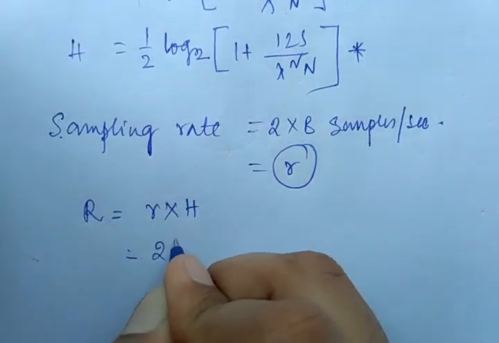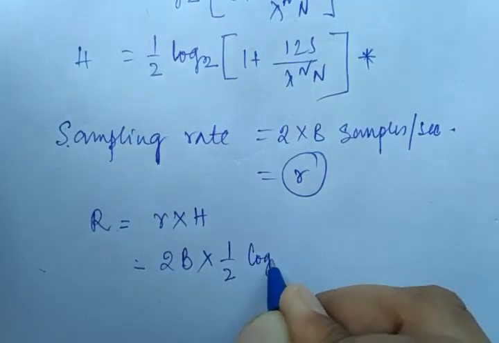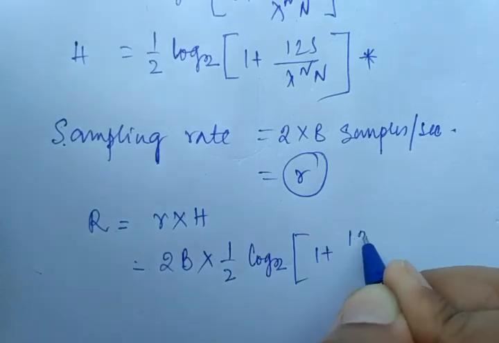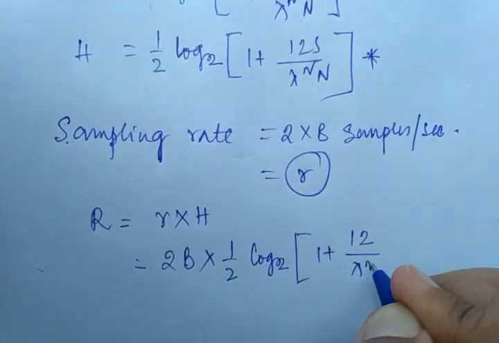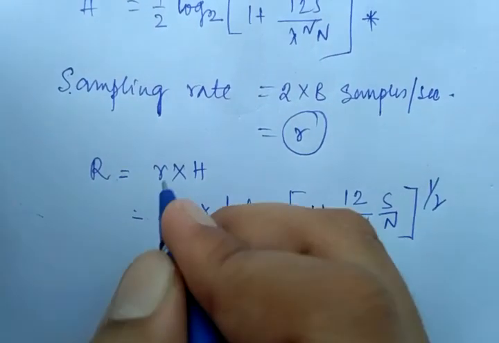So R is equal to 2B into, this we have calculated, half log 2 (1 + 12/lambda square into S/N) to the power half. These two cancel out.